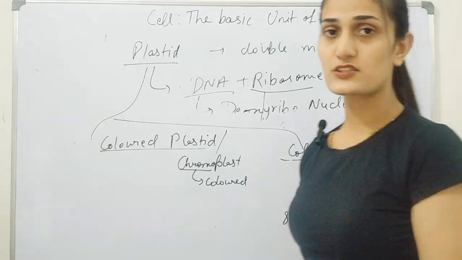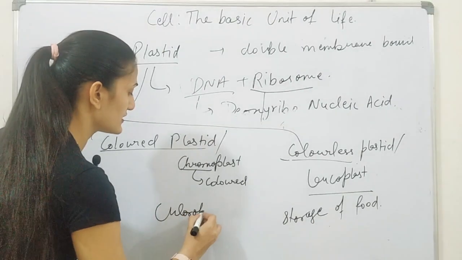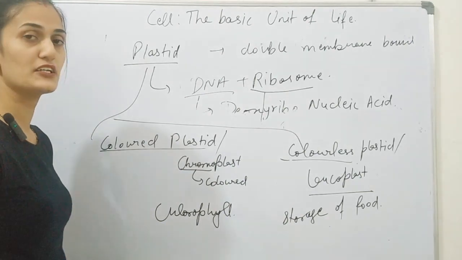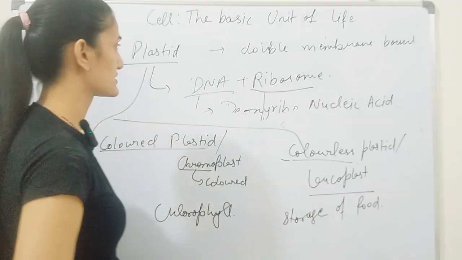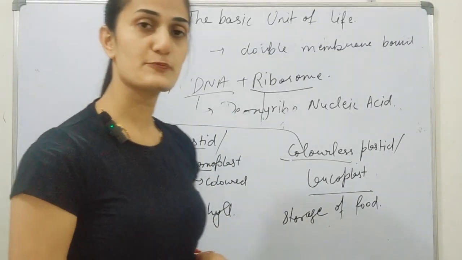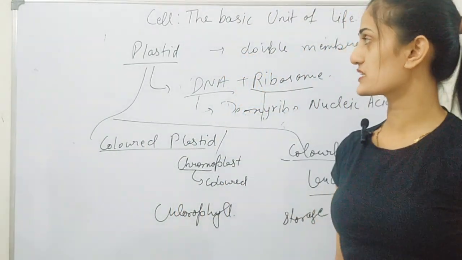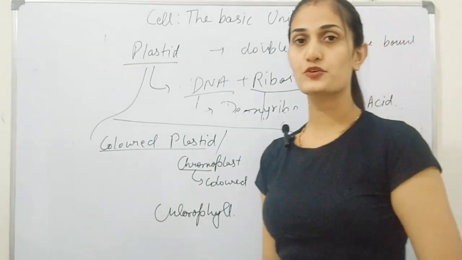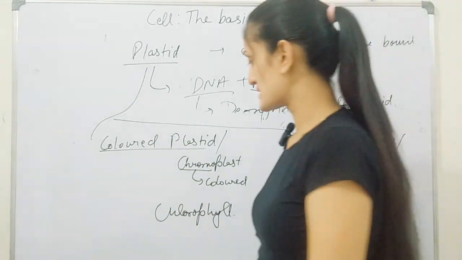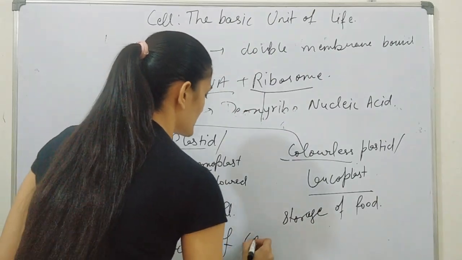The colored plastid also has a pigment called chlorophyll, and this chlorophyll is responsible for the green color of the leaves in plants. This is the green pigment which is present in the leaves. This is about plastid. We have now studied all the cell organelles. They are ribosome, endoplasmic reticulum, Golgi apparatus, lysosome, mitochondria and plastid. And this plastid is also known as the kitchen of the cell.